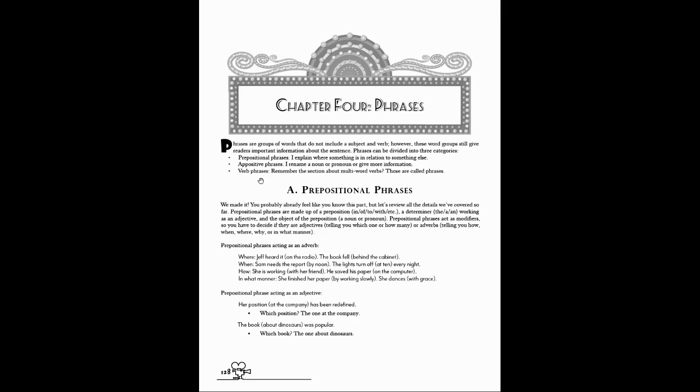So this is broken into three different sections. Prepositions are first, and this should be kind of familiar because we've been dealing with prepositional phrases this whole time, but here we are officially reaching them in the context of the book. Basically, a prepositional phrase is made up of a preposition, which is going to be one of these little words: in, on, of, to, with, by, near, under, during, whatever. And you're going to have some sort of determiner or article, a, the, and it's going to be working with the object of the preposition, which will be a noun or a pronoun. So you will have under the bridge, near the door, next to her, where her would be a pronoun.